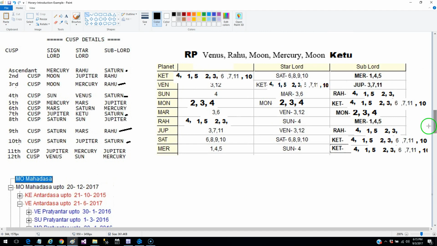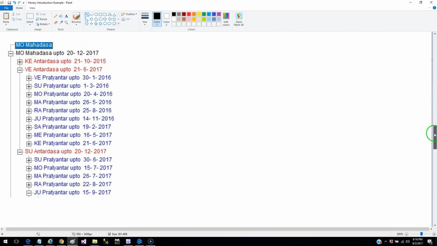Now if you look at the ruling planets, you find that Venus is a ruling planet, Moon is a ruling planet, and Ketu is a ruling planet. Sun is not a ruling planet. Though Sun is a significator, here it is a significator of the 3rd and is connected with 5 also, Sun has not appeared in the ruling planets. So we will strike out Sun because it has not appeared in the ruling planets.